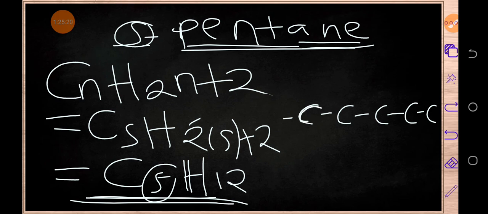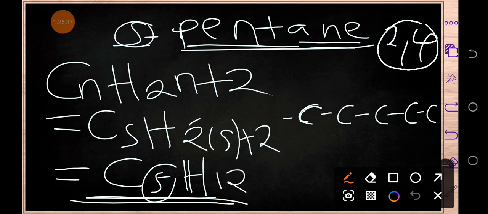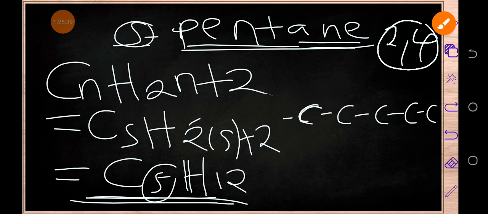Now we need to start bonding these hydrogens to these carbons. And remember, carbon has got 2, 4, which means that carbon requires what? Requires 4 more electrons to be what? To be stable.